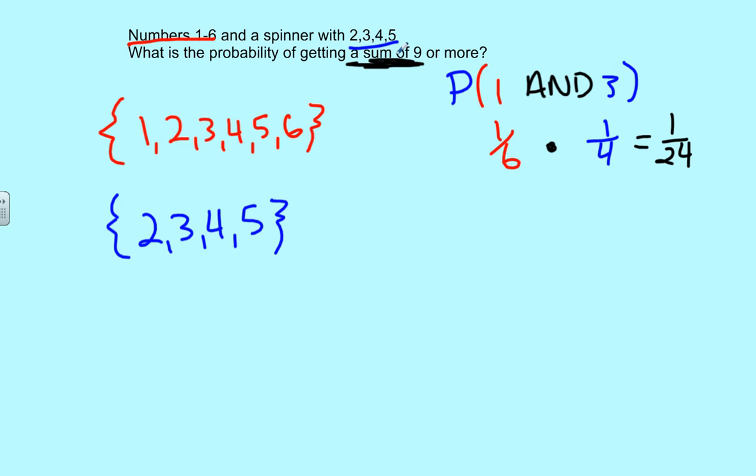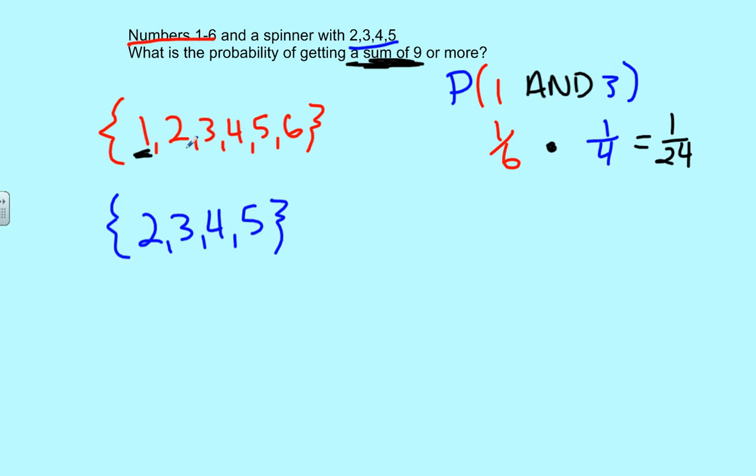So we have to think, what makes that true? Okay? So we think, how can we get a sum of 9 or more? So if I look at 1, if I pick a 1 as my first choice, can I add any of these blue numbers that'll give me a number that's 9 or more? And the answer is no. The biggest one is 1 plus 5, which is 6. That's not even close.